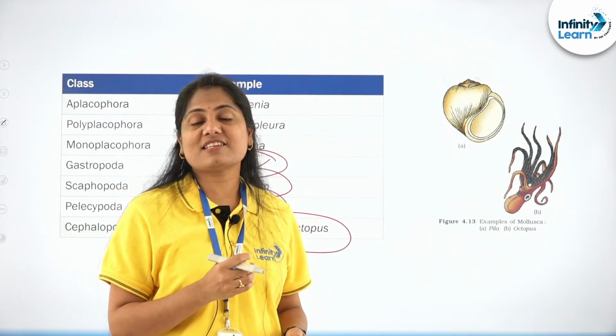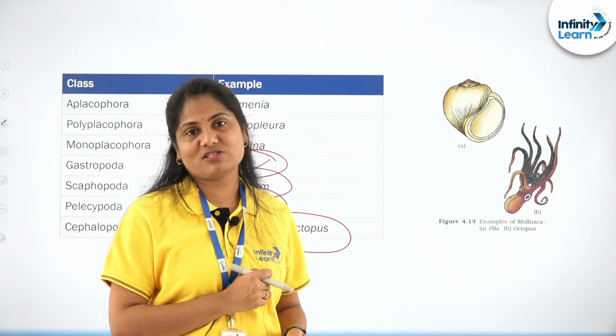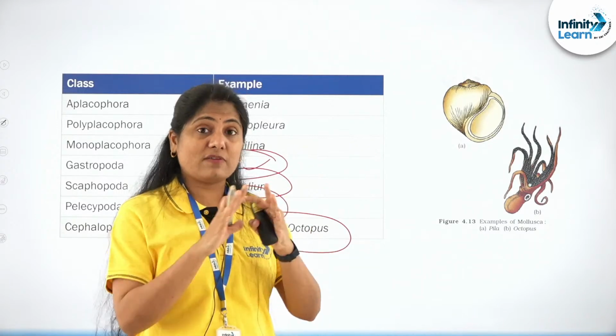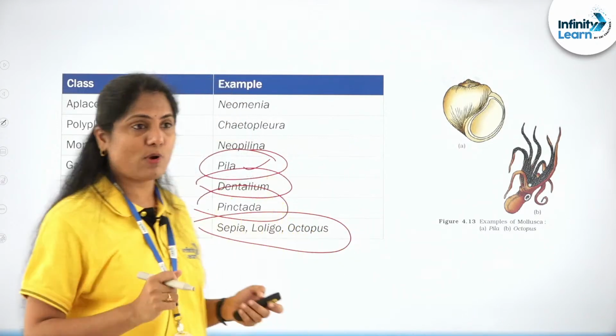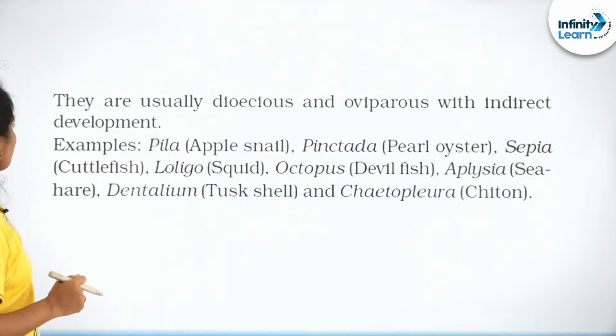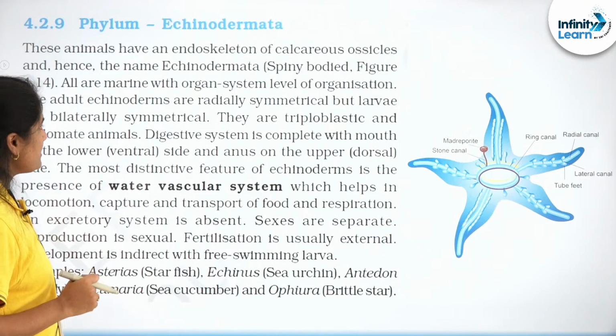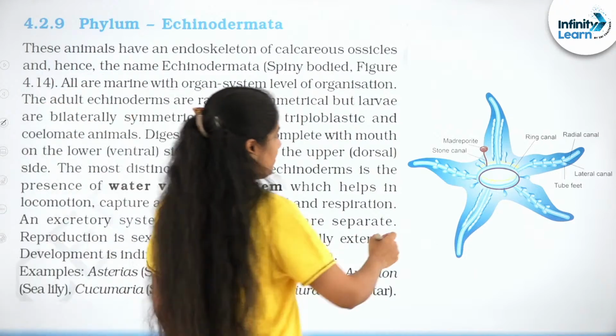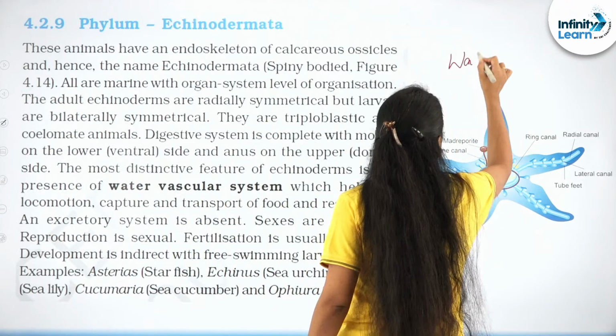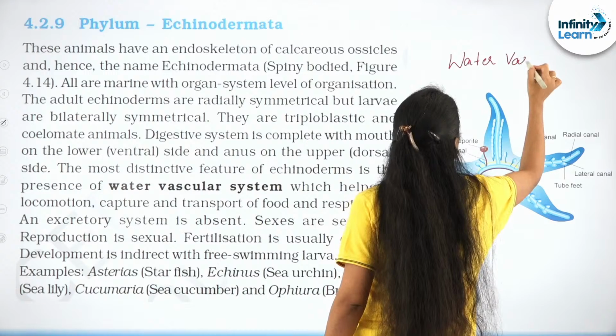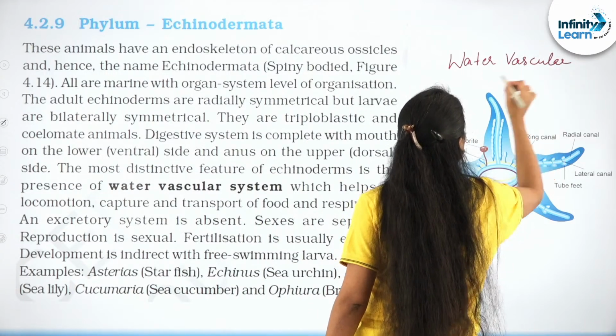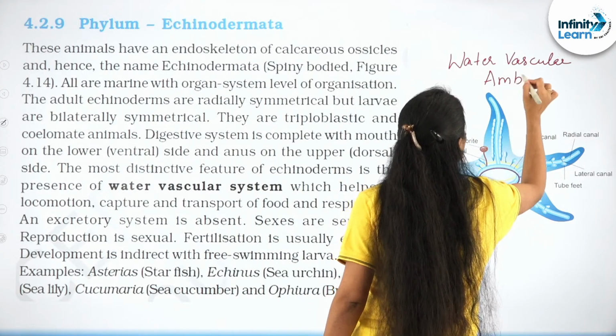Pearl formation is actually a defense mechanism in these organisms. We can discuss it when we have a class just about mollusca someday, right? So these are the important examples. And echinodermata. I chose this diagram to give you the importance of the water vascular system or ambulacral system.